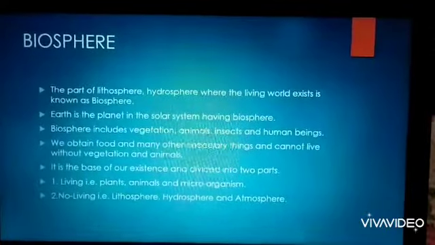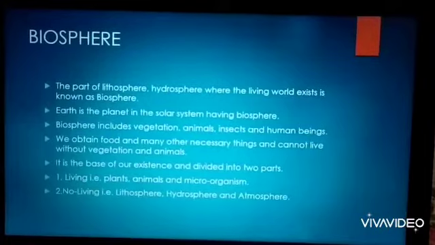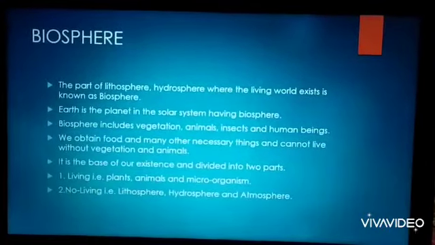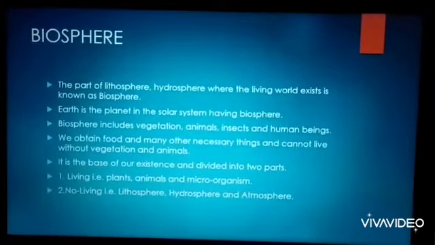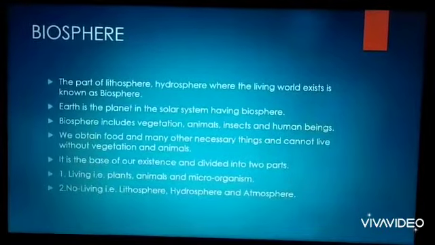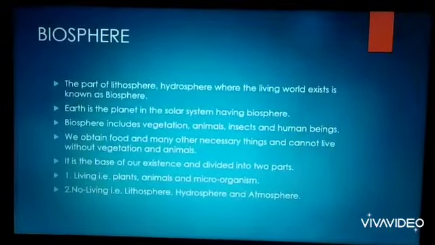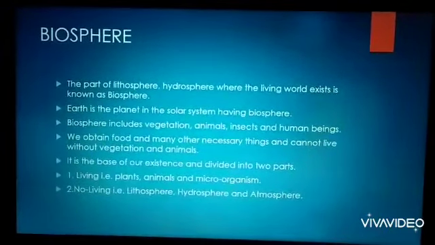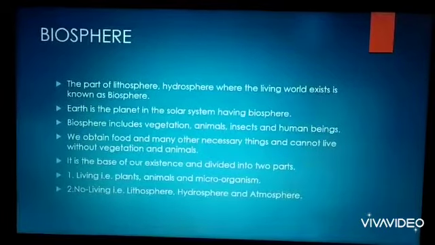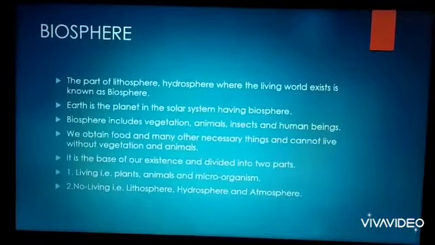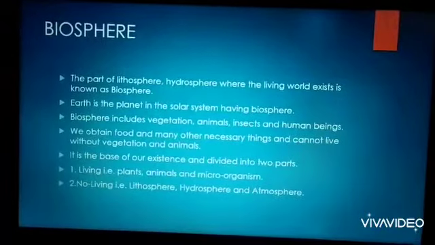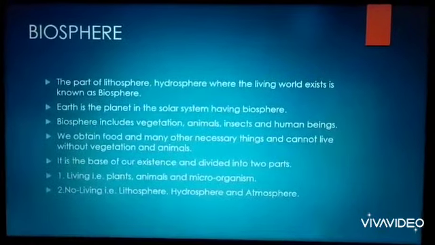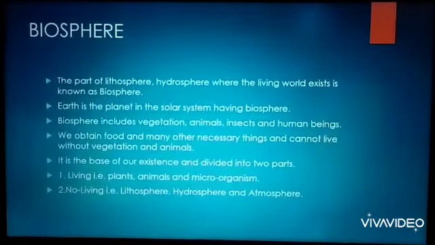Our fourth sphere is the biosphere. The part of the lithosphere and hydrosphere where the living world exists is known as the biosphere. That means wherever living things, that is plants, animals, human beings and microorganisms, can live, that is called the biosphere.